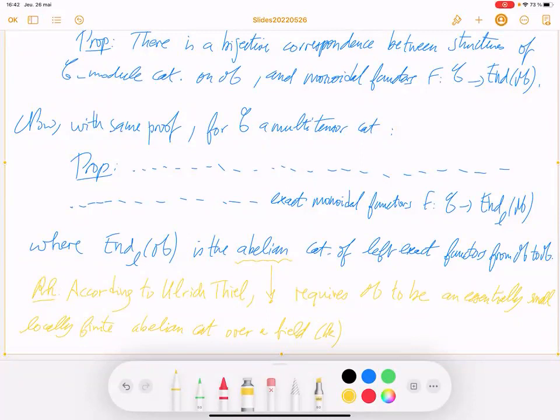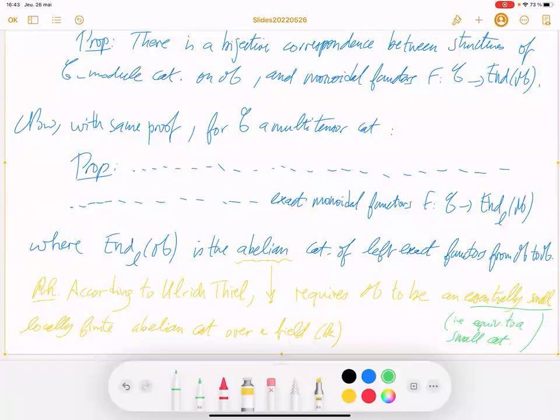And essentially small means equivalent to a small category. And as I already said, small category means that the objects form a set and the collection of morphisms are also a set.